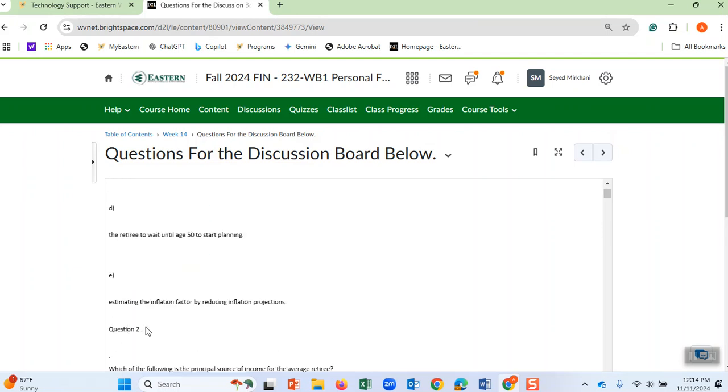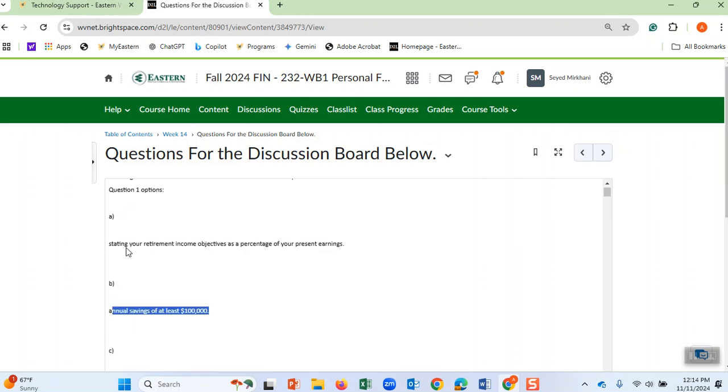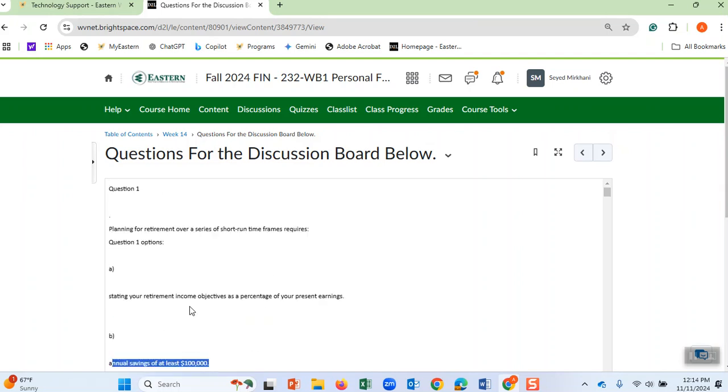I have to choose one of these five options, either option A, B, C, D, E. And of course, I try to guess on my own. I would say, okay, let's say it is number one, because it's a short term, and maybe I put about 2% of my salary toward retirement. Therefore, that could be a good answer.